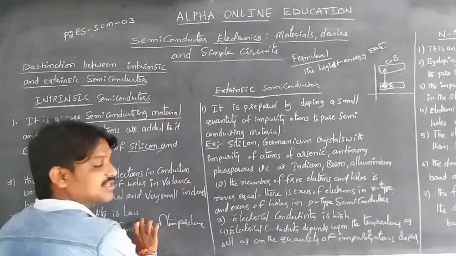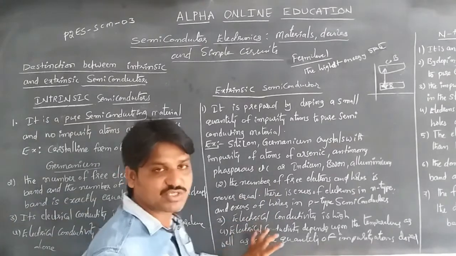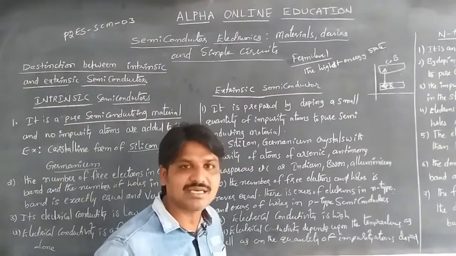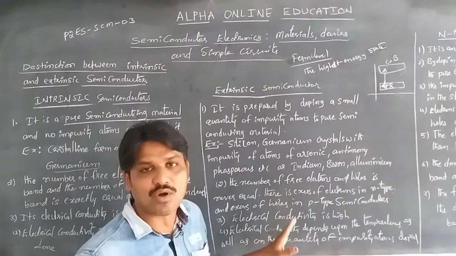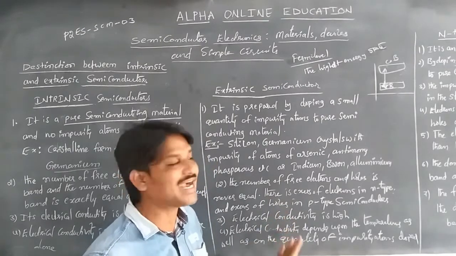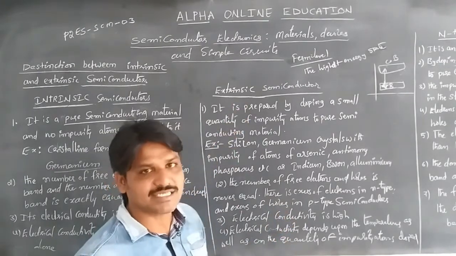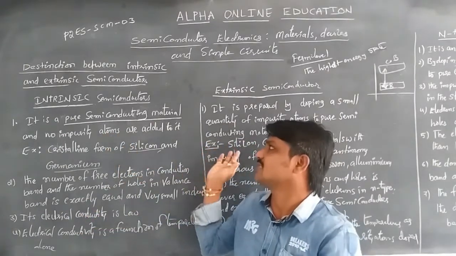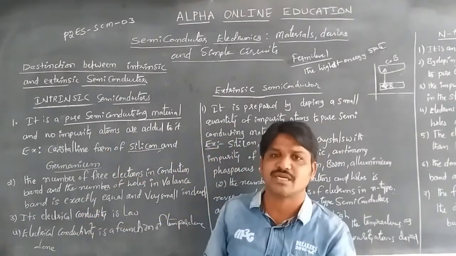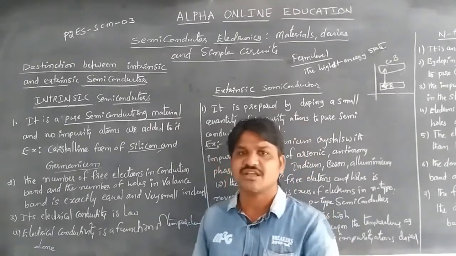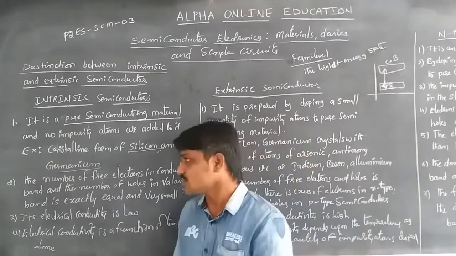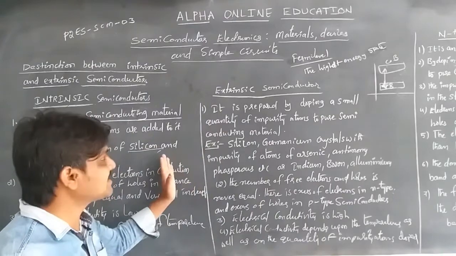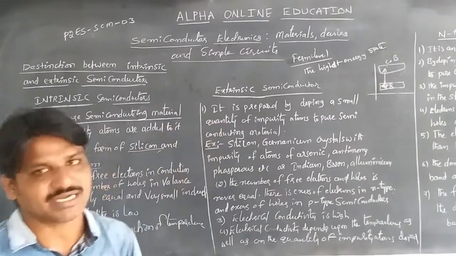It is a function of temperature, and it depends on the quantity of impurity atoms added to the extrinsic semiconductor. This is about the distinction between intrinsic and extrinsic semiconductors. This is also one of the important questions for the IP public examination for 4 marks.